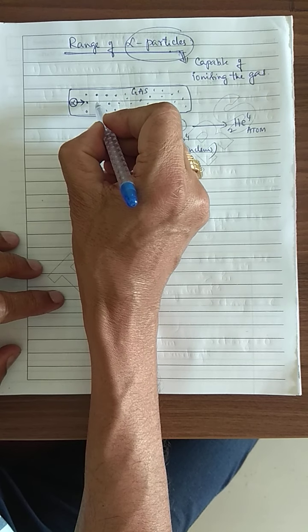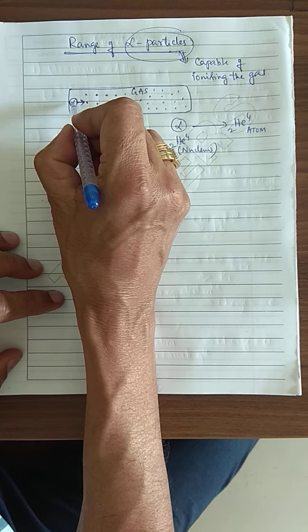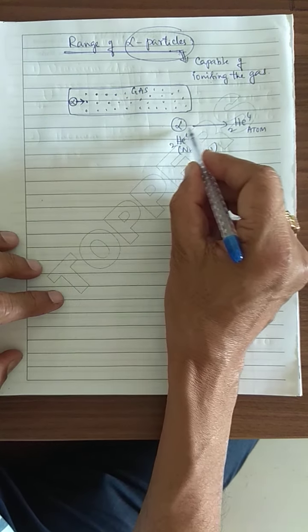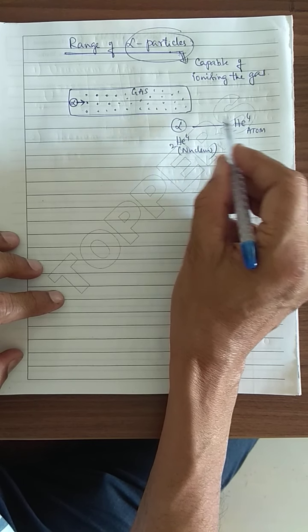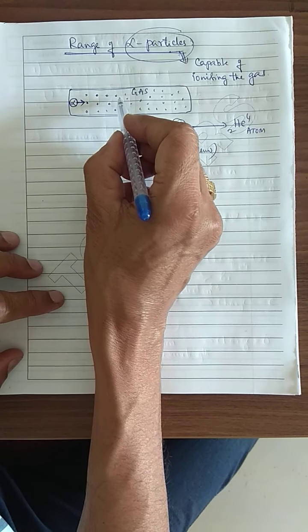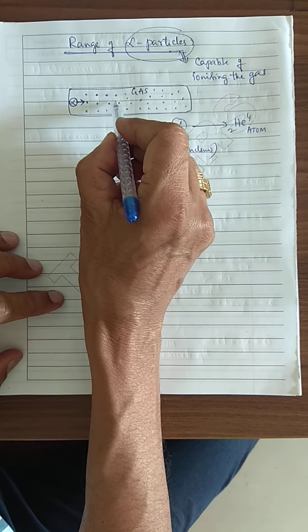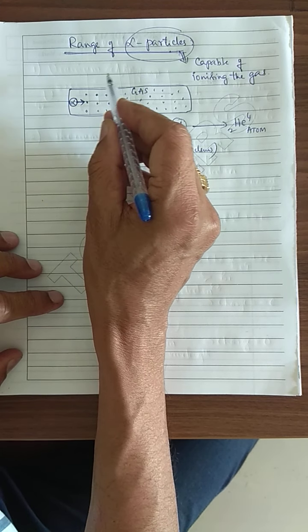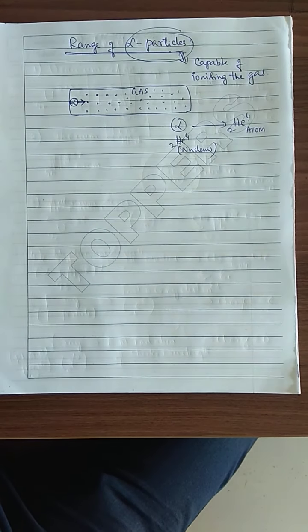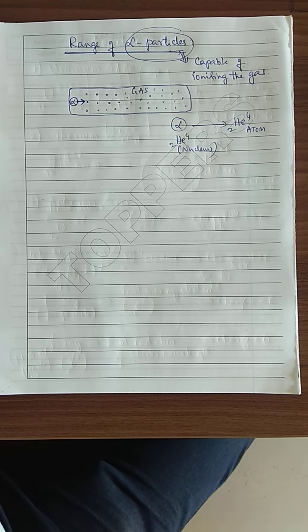Now this is going to lose the 2 electrons. The alpha particle gains the 2 electrons. Once it gains the 2 electrons, it is converting in the form of a helium atom, whereas the gas molecule loses 2 electrons. This gas molecule is going to get ionized. That is the meaning. Follow this concept?